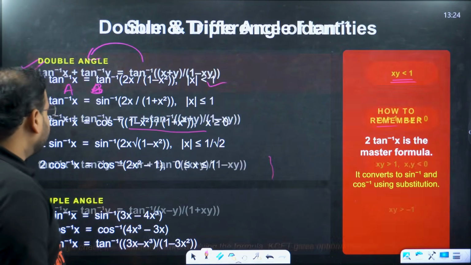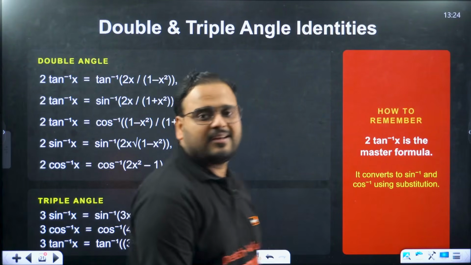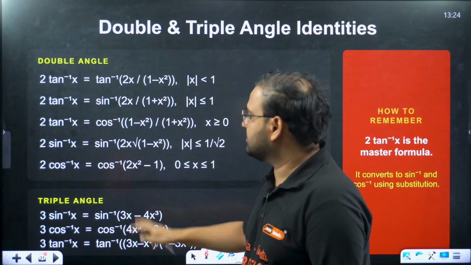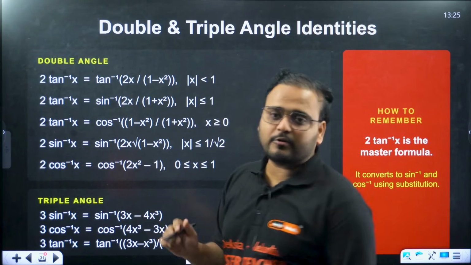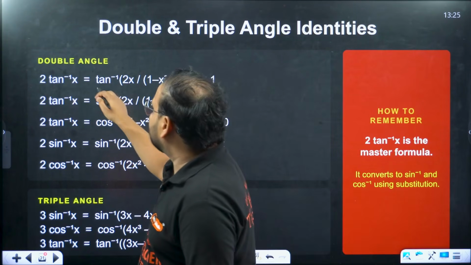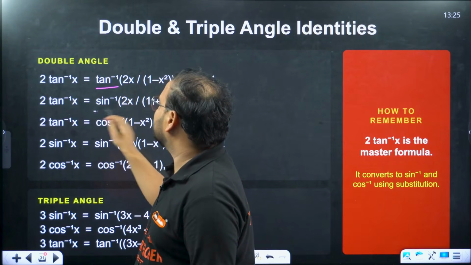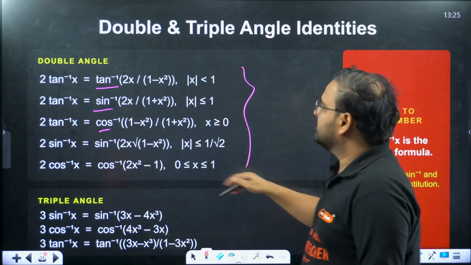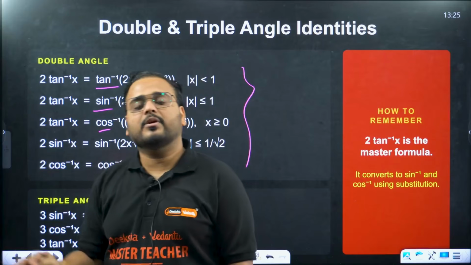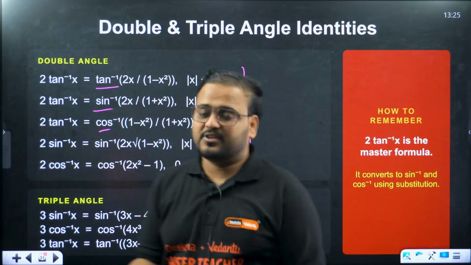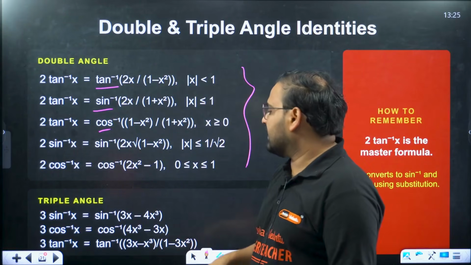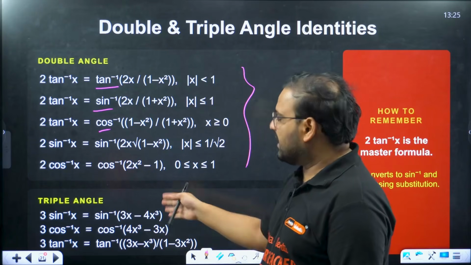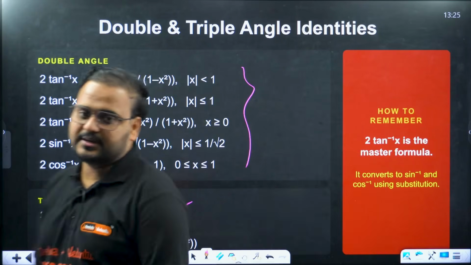So a few more formulas. Double angle formulas again. Remember double angle formulas for your trigonometric functions, and triple angle formulas. What are the important ones over here? Tan inverse in terms of tan inverse is important. Tan inverse in terms of sin inverse, cos inverse are very important. These 5 are very, very important formulas. But double angle formulas are the ones which are usually asked. Triple angles are rarely asked, but there has been a question on this side. Triple angle formulas are rarely asked, but yes, they do ask that also.